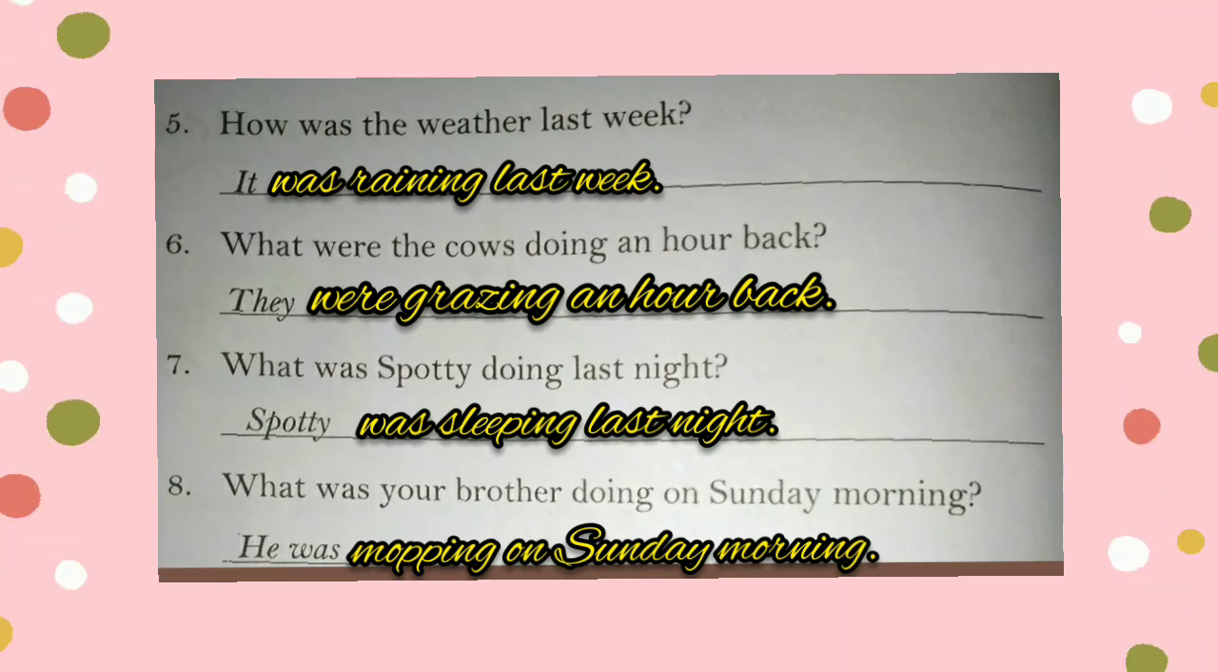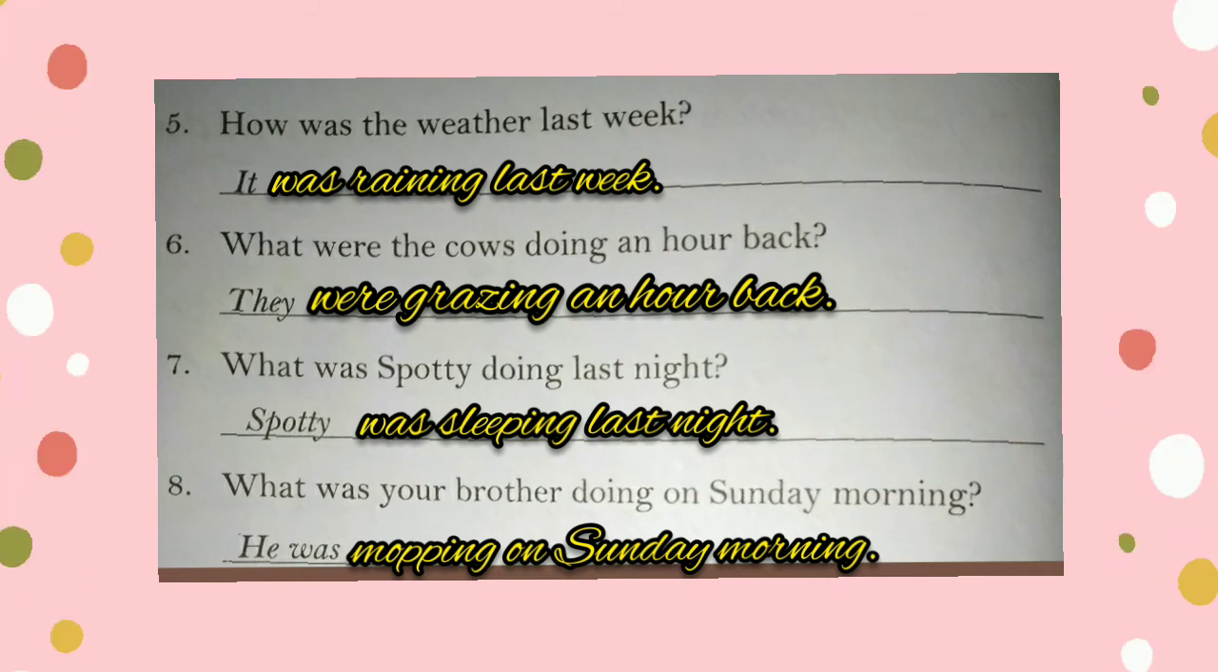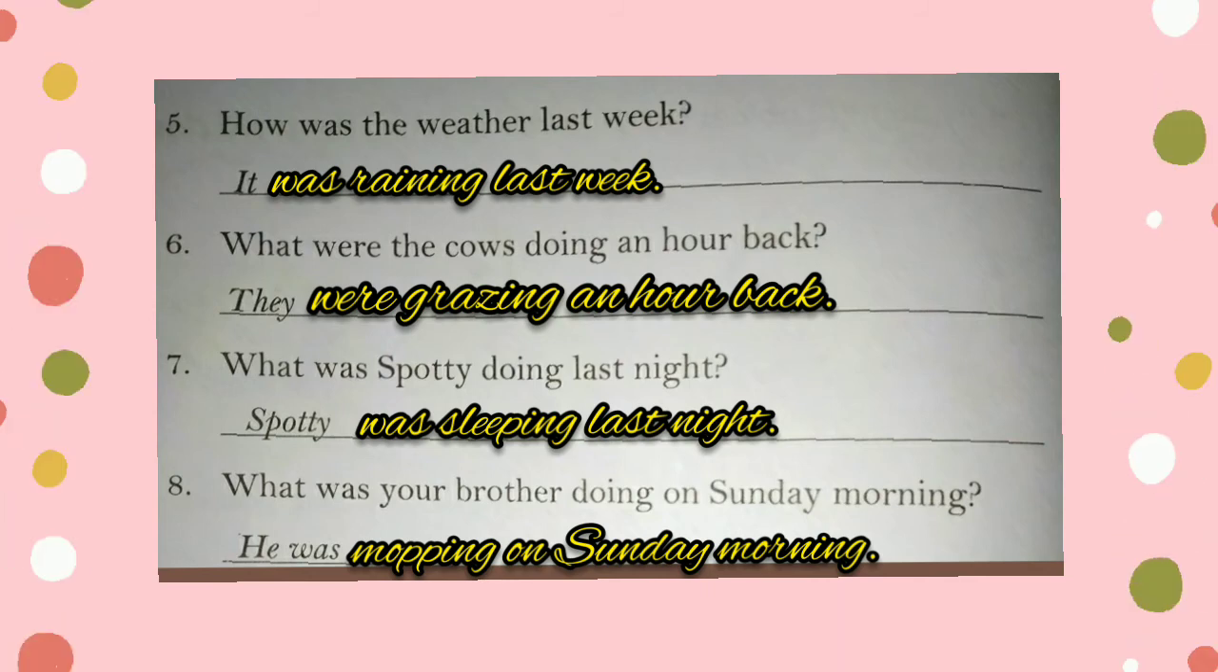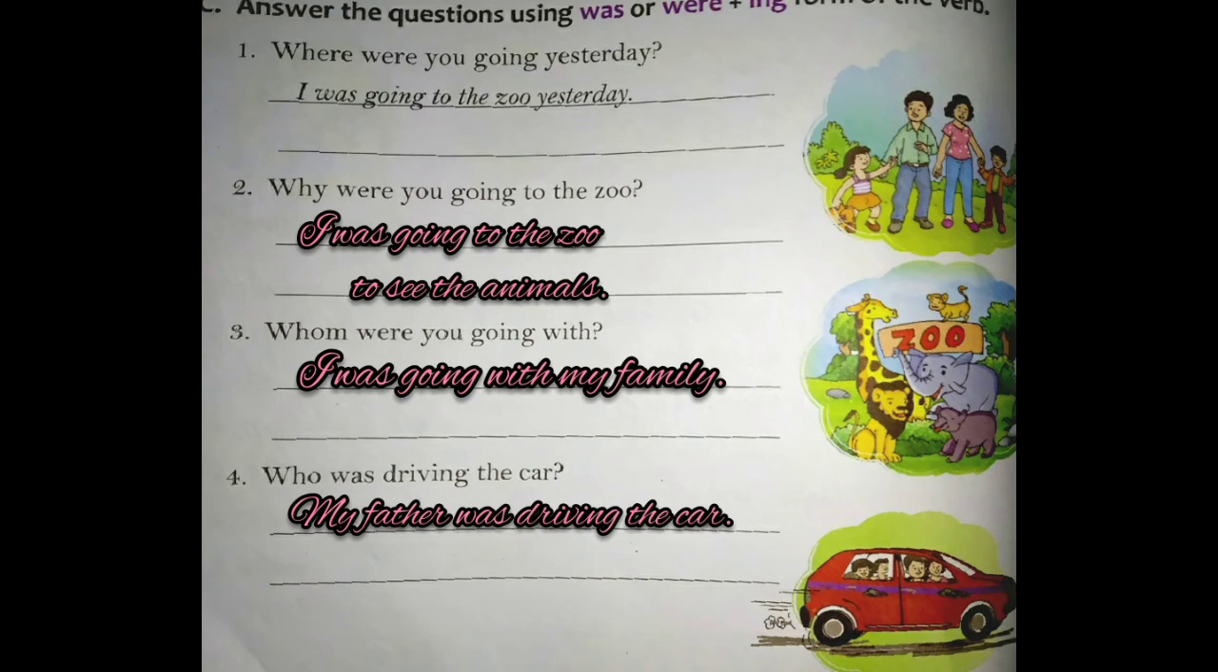So children, all these sentences tell us that the actions were happening sometime in the past. So they are said to be in the past continuous tense. Now we move to the last exercise of this chapter. Answer the questions using was or were plus ing form of the verb. Where were you going yesterday? I was going to the zoo yesterday. Why were you going to the zoo? I was going to the zoo to see the animals. Whom were you going with? I was going with my family. Who was driving the car? My father was driving the car.